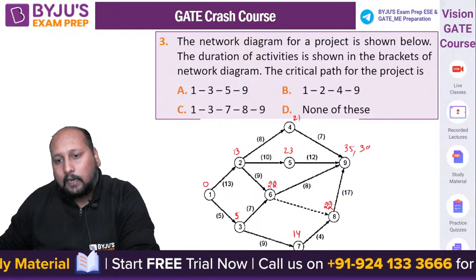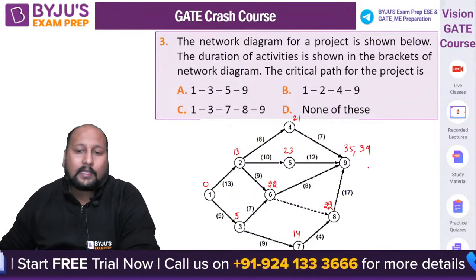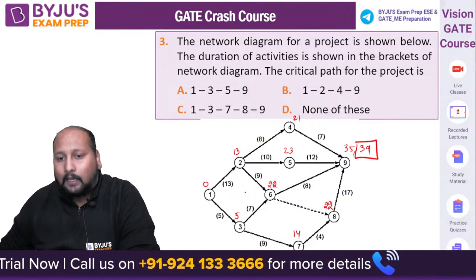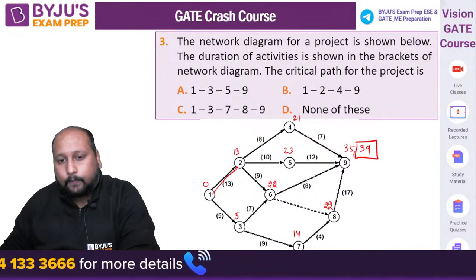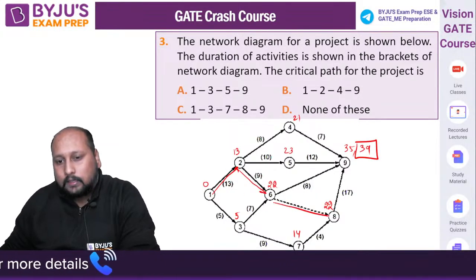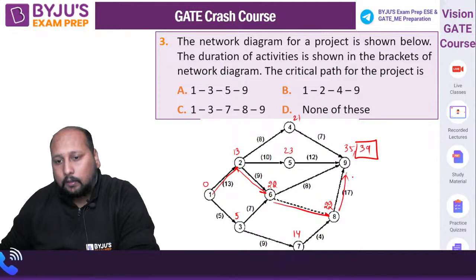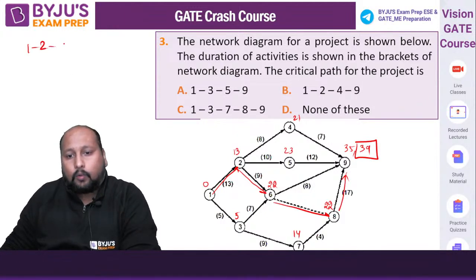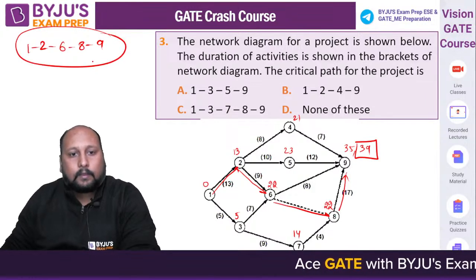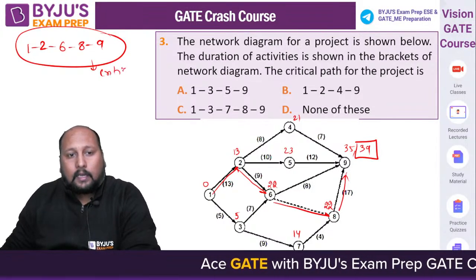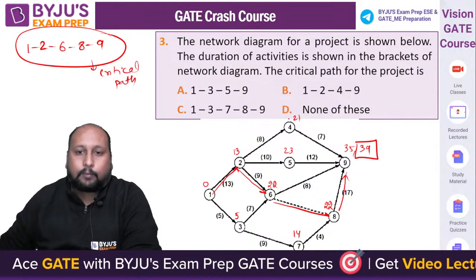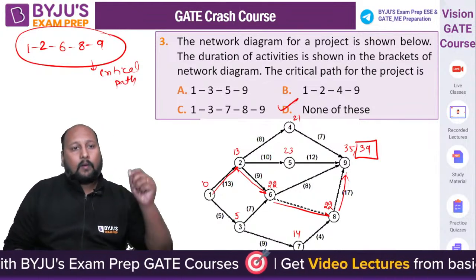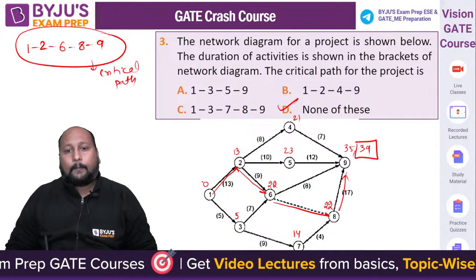So the largest time taking path is, what is the longest time taking path? The longest time taking path is basically from 22, this is your 1 2 6 8 9. Okay, so we are getting 1 2 6 8 9 as the critical path. Kumar, नहीं यार, सी तो नहीं आ रहा. ऑप्शन डी इज अ करेक्ट आंसर. 1 2 6 8 9, प्लीज डू चेक.